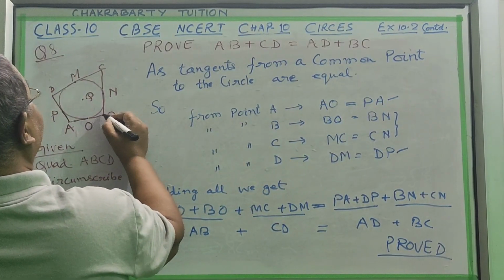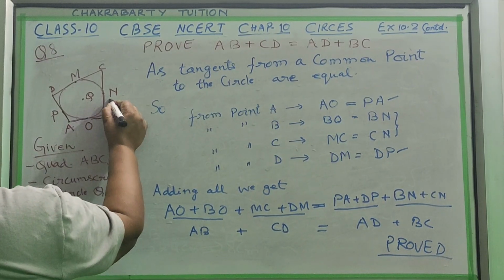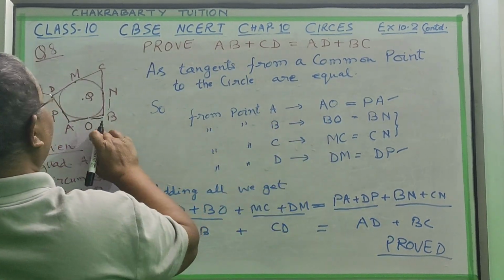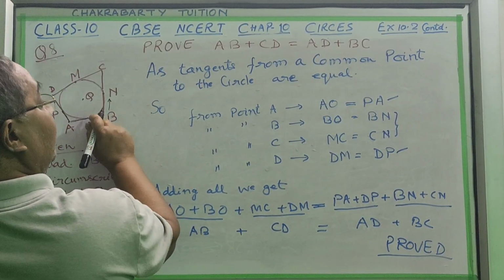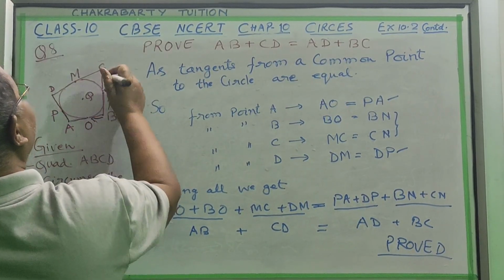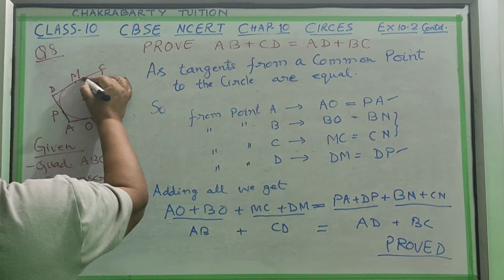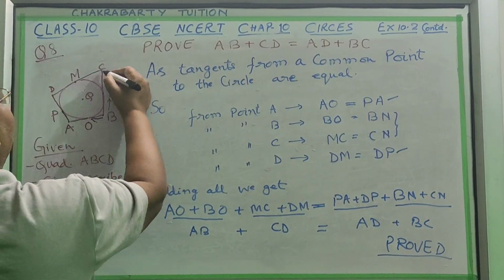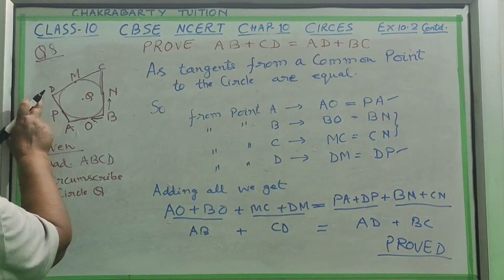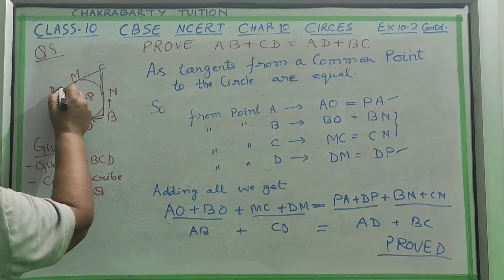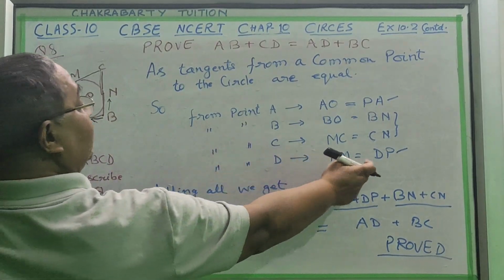Similarly, from point B, OB is drawn and BN is drawn. So BO will be equal to BN. Similarly from point C, MC is there and it will be equal to CN. Similarly from point D, DM is drawn and DP is drawn. So DM will be equal to DP.